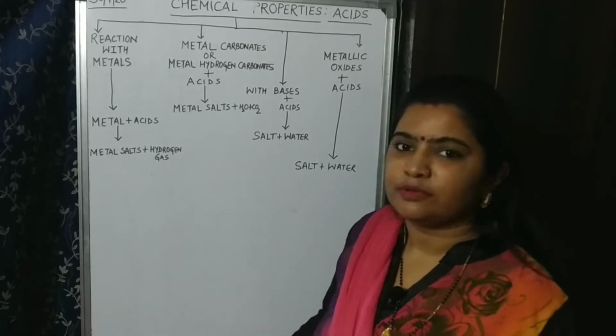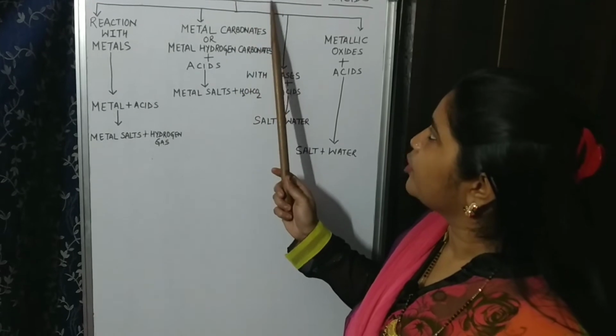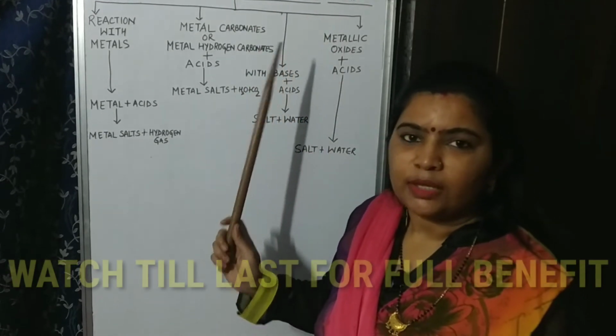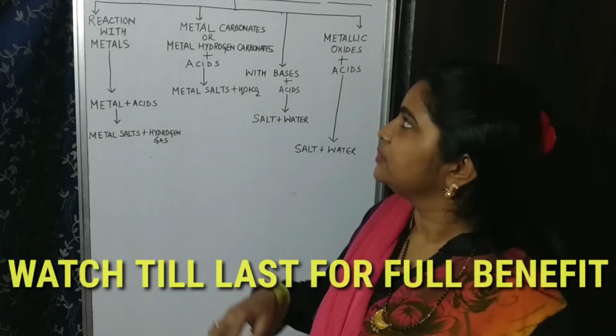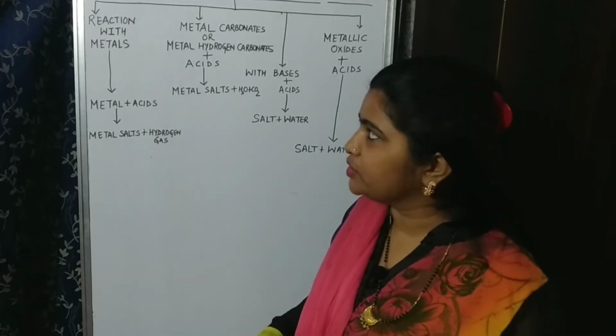And today we will start our class with a new topic, that is chemical properties of acids. We have already talked about the physical properties of acids in our previous video.